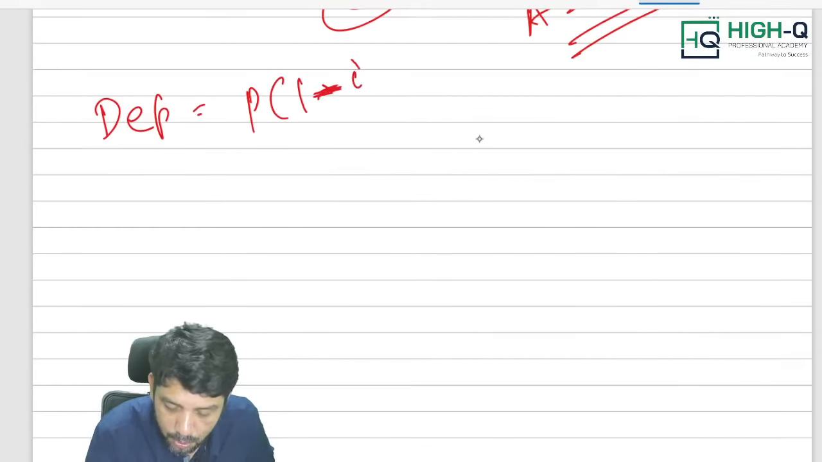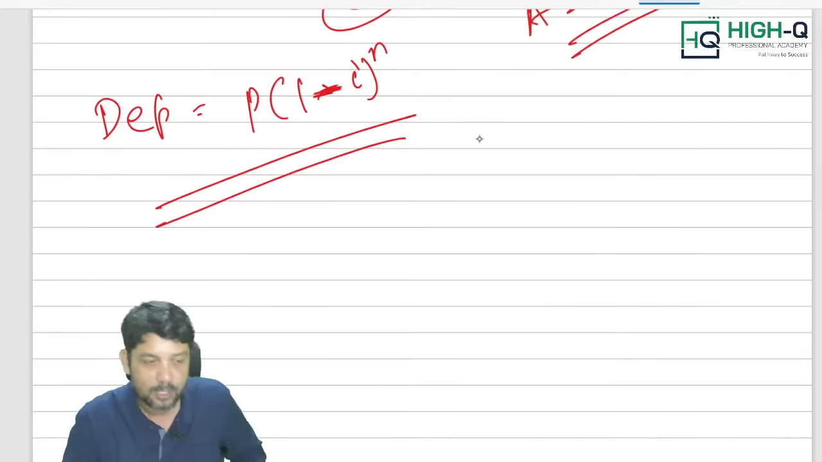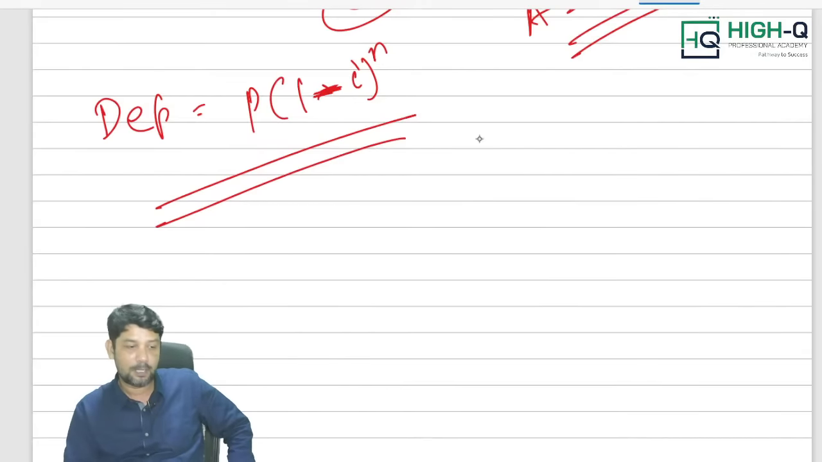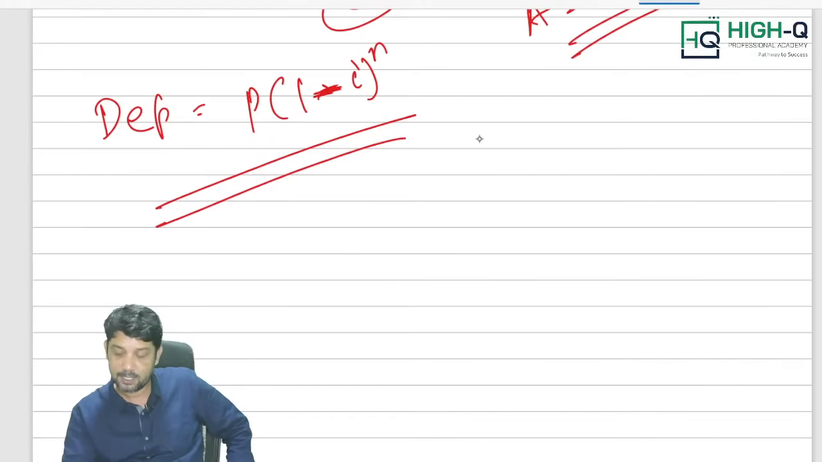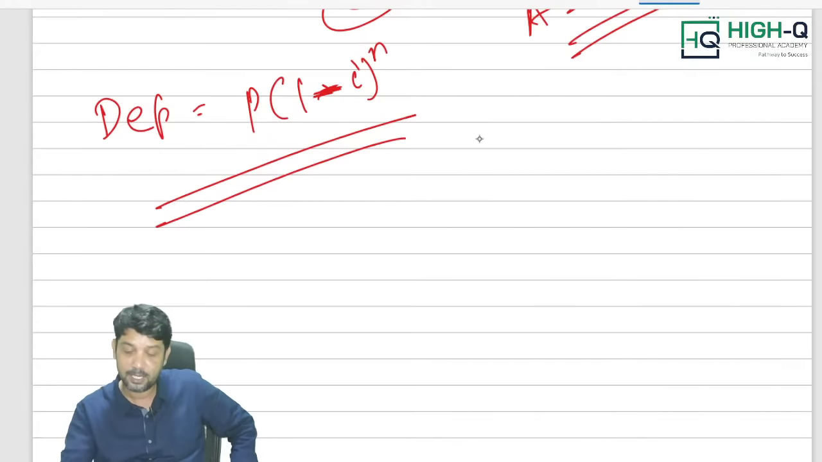P into (1 minus I) whole power n. That is what the depreciation formula is, P into (1 minus I) whole power n. But by using a calculator, we can simply complete the problem, my dear.